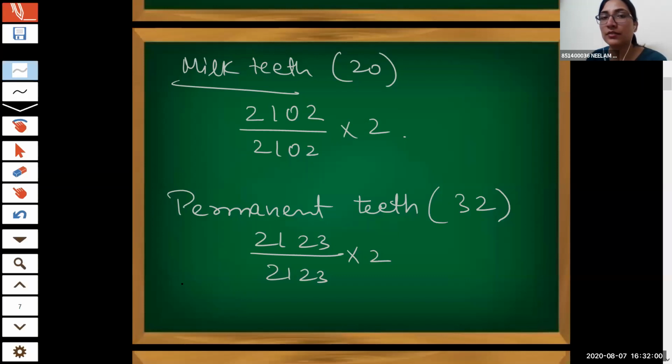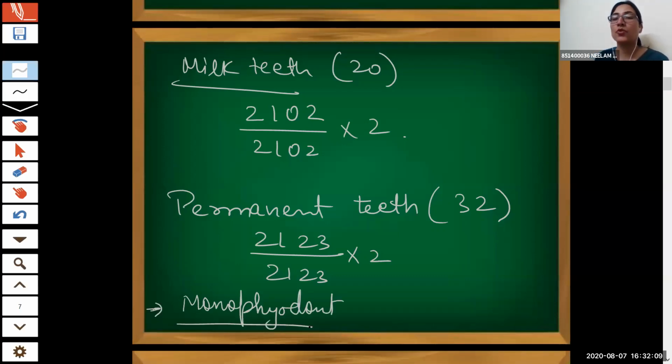Just think. I'll just write down the question. Monophyodont. How many teeth are monophyodont? Anyone? At least give it a try. 12. Yes. 12. Very nice. Good.